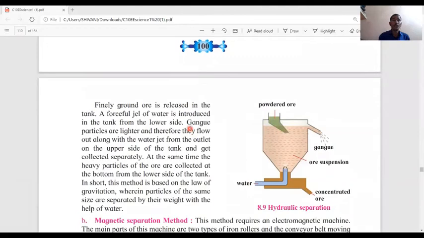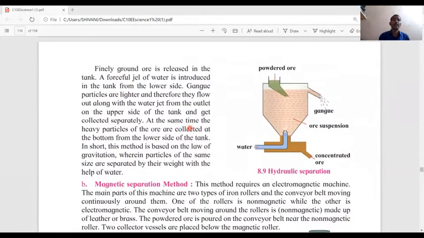Finally, ground ore is released in the tank. A forceful jet of water is introduced in the tank from the lower side. Gangue particles are lighter and therefore they flow out along with the water jet from the outlet on the upper side of the tank and get collected separately.